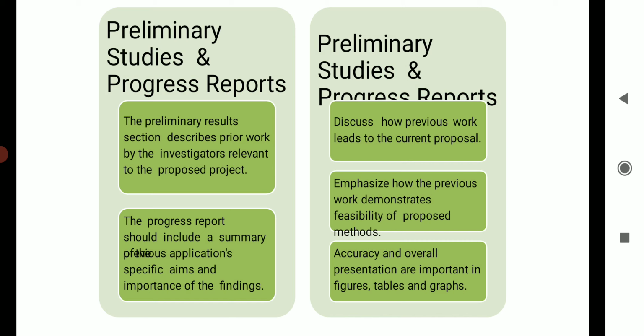Preliminary studies and progress report. The preliminary results section describes prior work by the investigator relevant to the proposed project. The progress report should include a summary, specific aims and importance of the findings. Discuss how previous work leads to the current proposal. Emphasize how the previous work demonstrates feasibility of proposed methods. Accuracy and overall presentation are important in figures, tables, and graphs.